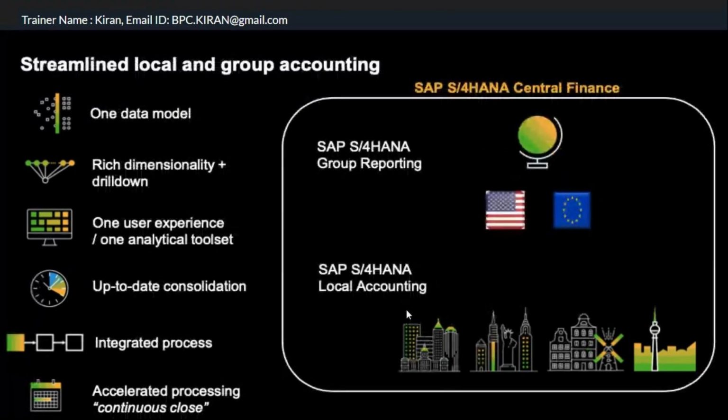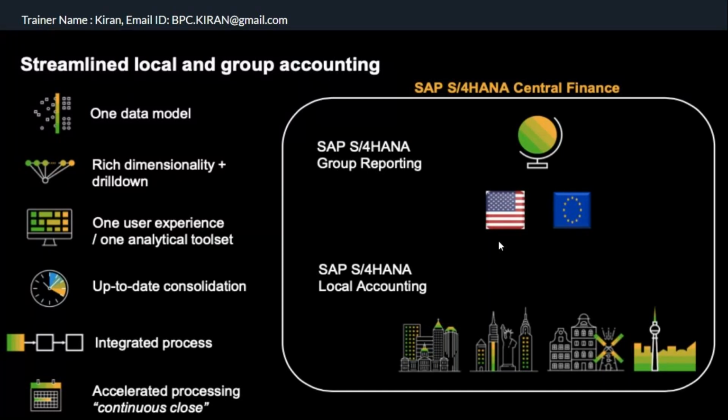You can see here local accounting and group reporting both in the S/4HANA system. One data model, and you can use the same configuration, for example profit centers, segments, cost centers, functional areas, transaction types. Whatever you developed for FI, the same data you can use for group reporting.